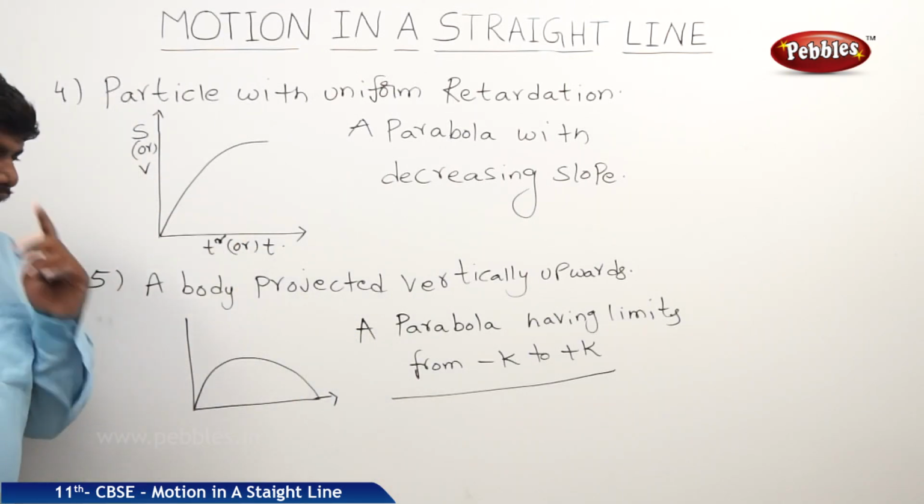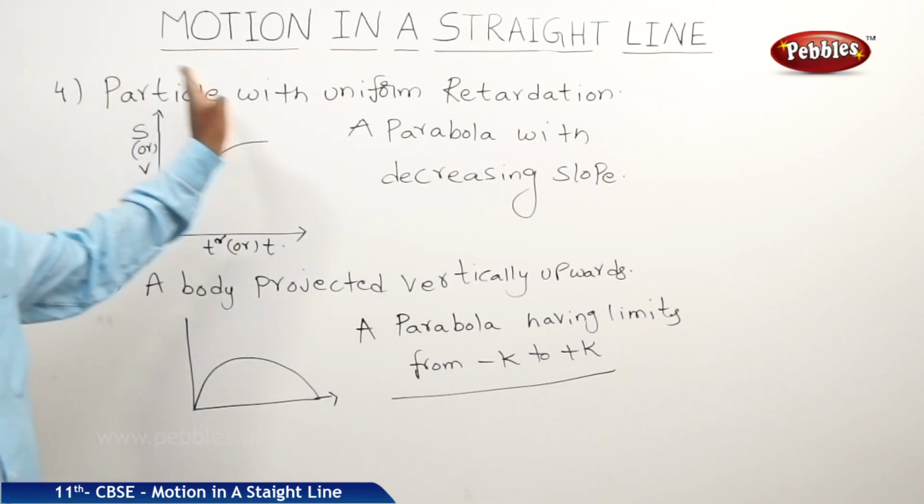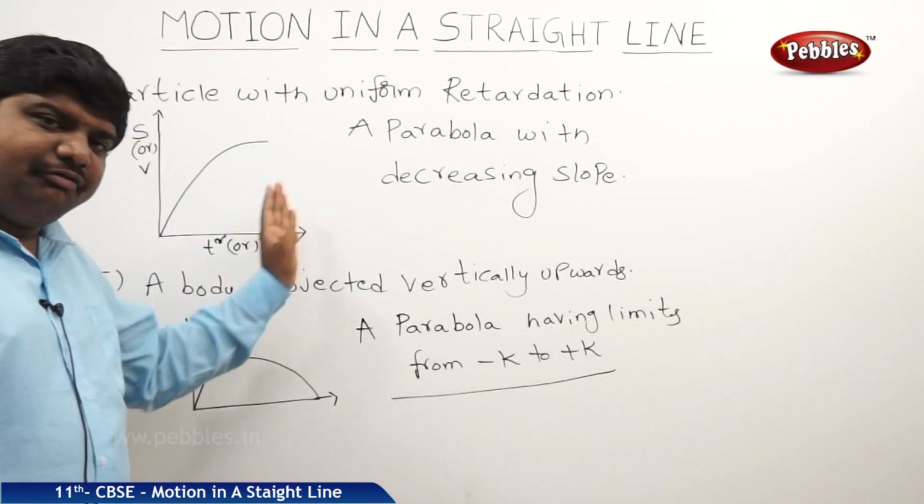So these are the different graphs for displacement and time variation.